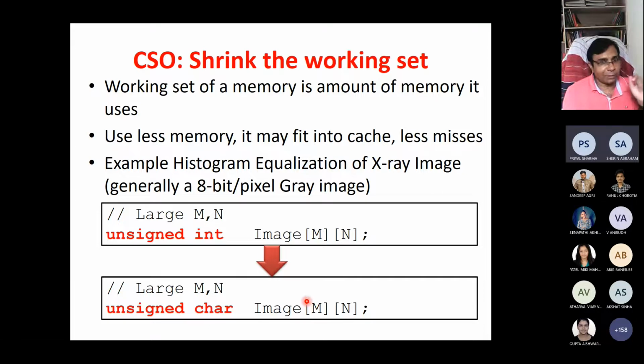So in that way, the number of misses will reduce. If you reduce the working set, your program will be faster. Memory requirement will be less. Less memory requirement means it may fit into cache or may have fewer cache misses.